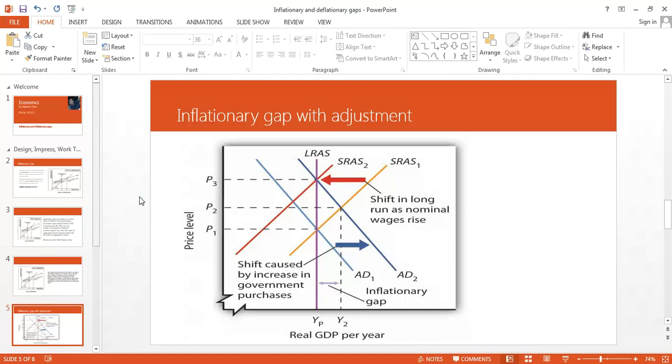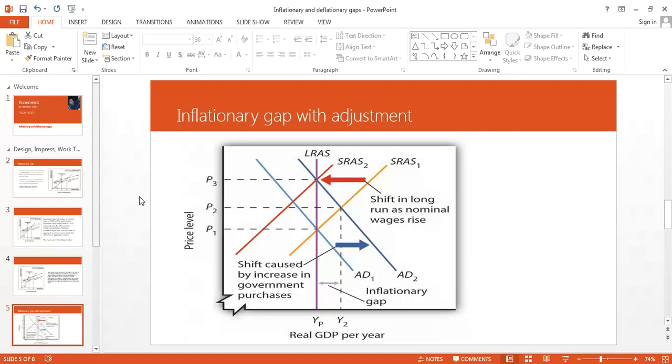And secondly, we will have to reduce the supply to bring the economy back into the equilibrium where the intersection takes place between aggregate demand, short run aggregate supply, and the long run aggregate supply curve. So that can only happen at point B3, where a massive increase in inflation takes place. Okay, so this is as far as the inflationary gap is concerned.